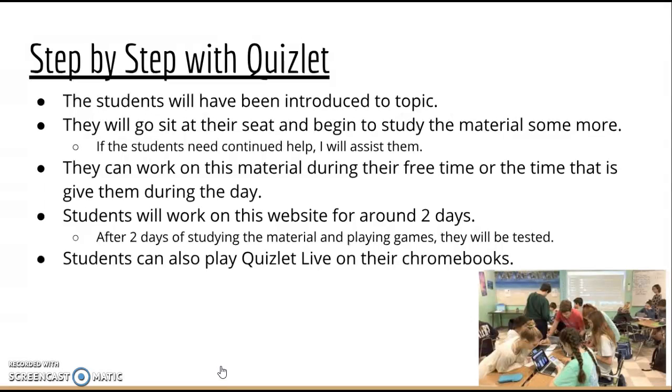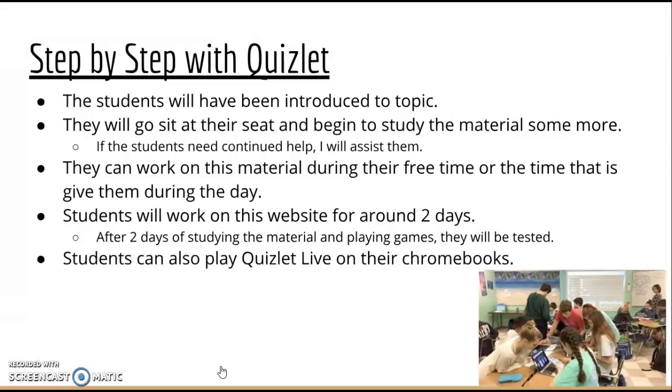And then if the students are still having trouble, the teacher and I can help assist them and also give them more information on what they are seeking. And then the students can work on this material during their free time or the time that it's assigned to them. So for example, Quizlet can be used for math, and so instead of just using Quizlet during their free time, they can do this during their time that they would be learning about math.